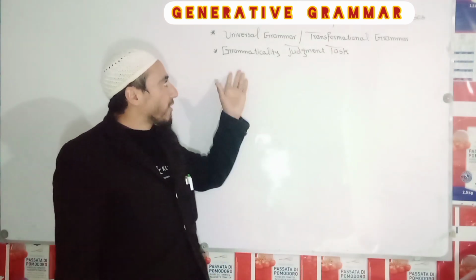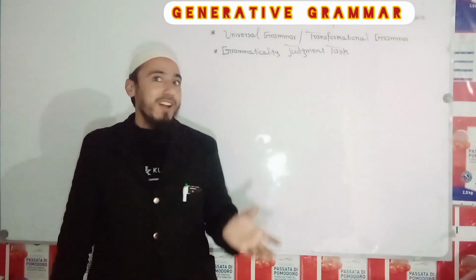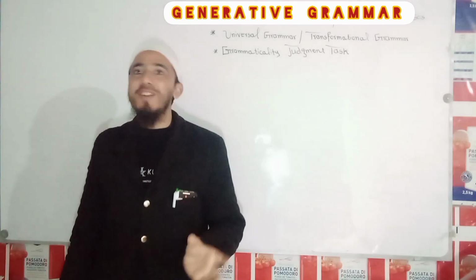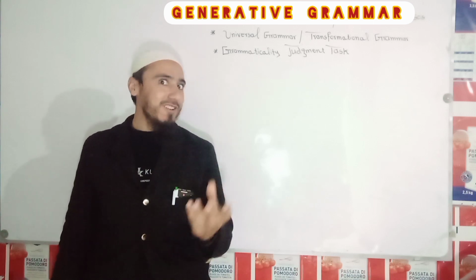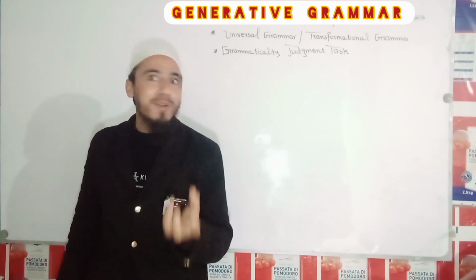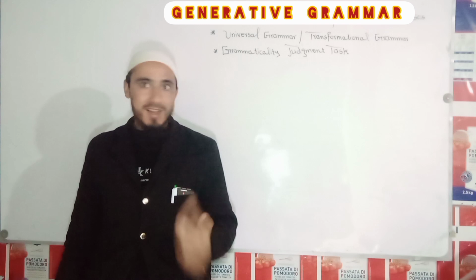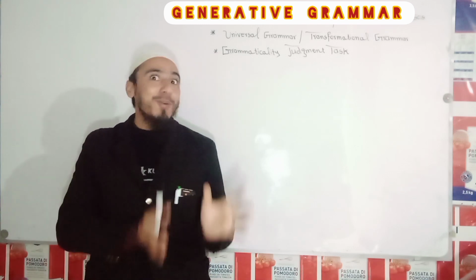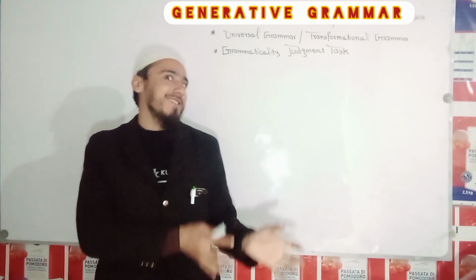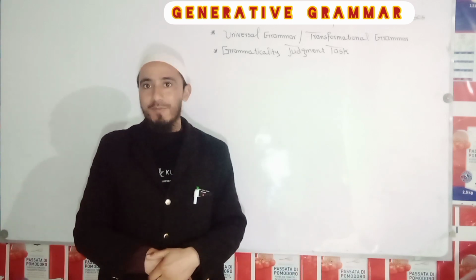Now, what is the grammaticality judgment task? It means to ask a native common person about some sentences, whether he knows which sentence is correct and which is incorrect.